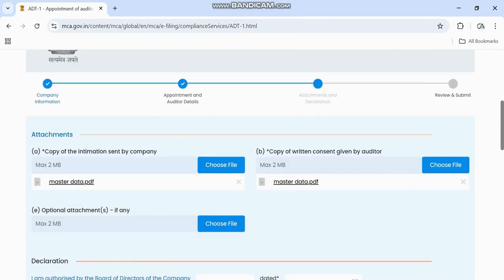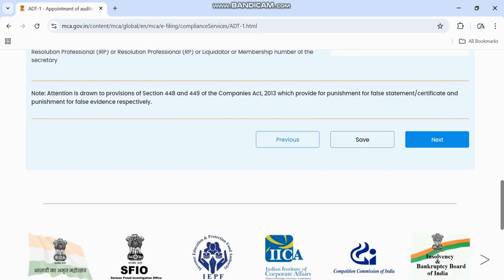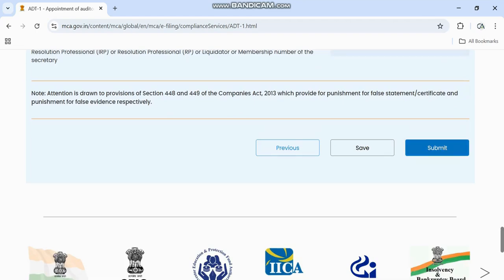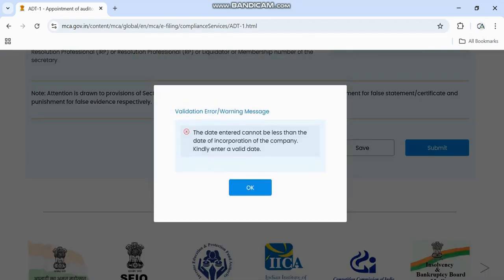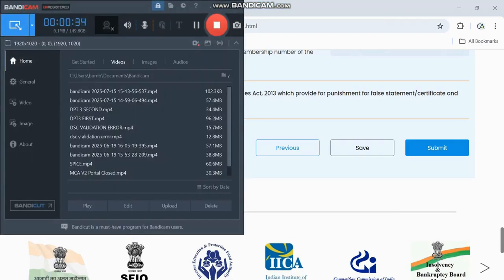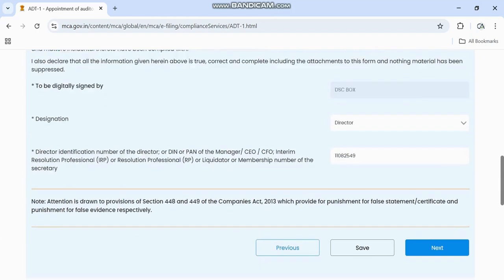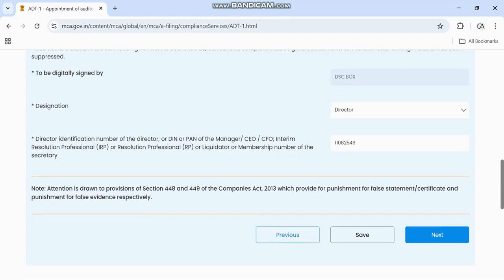Right friends, I have put all the attachments over here. The board resolution is number one, and the date is within 30 days of incorporation. I have put the DIN number of the director, then save the data and next. Then we have to submit this form. There is a validation error: the date entered cannot be less than the date. So there is some error in this. I will rectify it, the date of incorporation. Okay friends, I had given the date 1st April 2025 instead of the incorporation date of the company on the previous page, so I have rectified it.